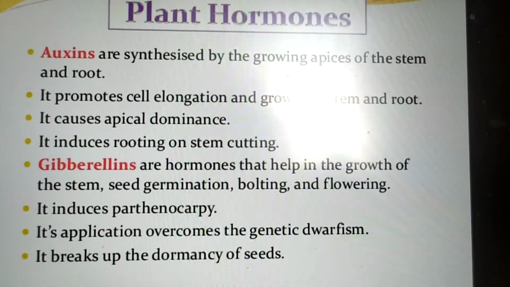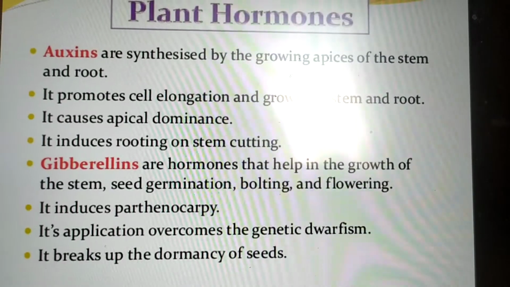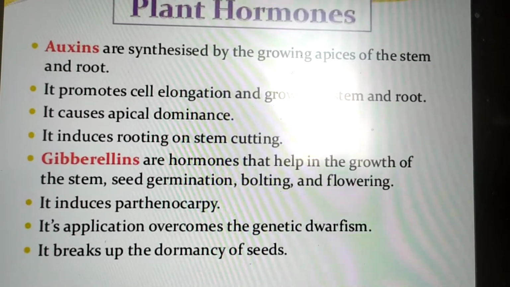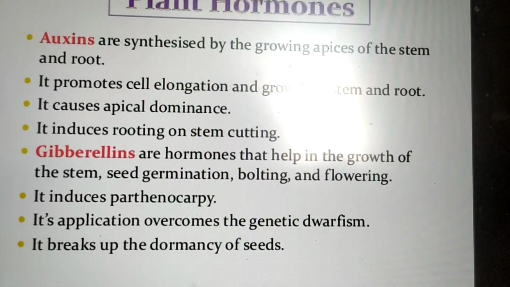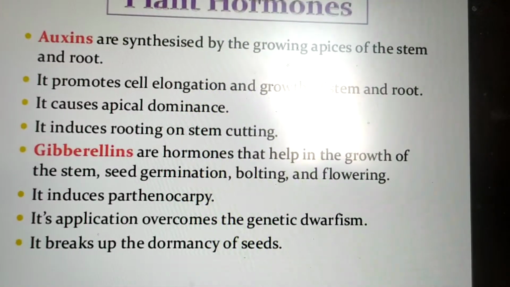Auxins are synthesized at the apical region of the plant. It promotes cell elongation and growth of stem and root. It causes apical dominance and induces rooting on stem cutting.